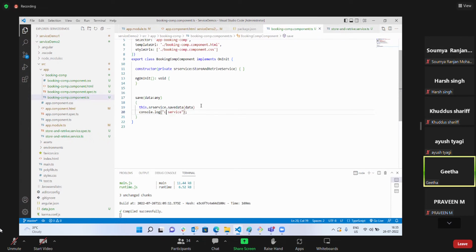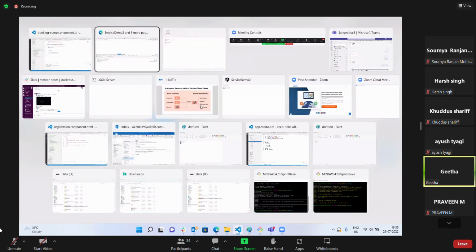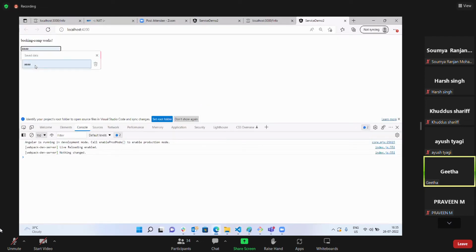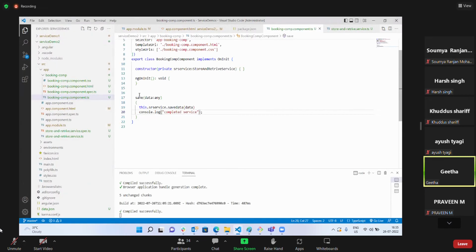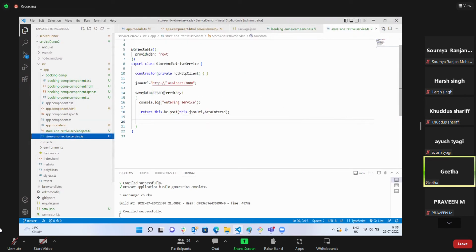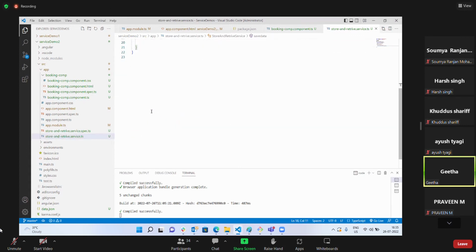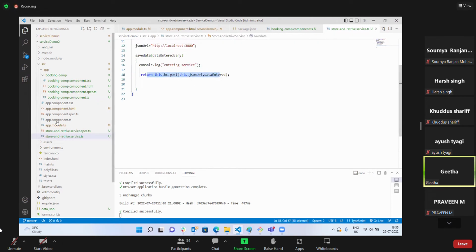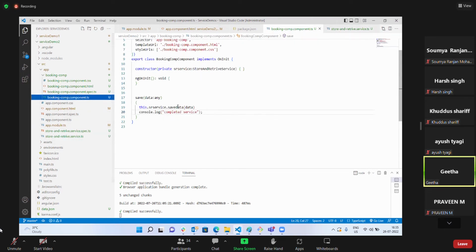I'll write completed service. Now again I'll enter and submit. It is saying completed service. Means what? From my TS booking component.ts, it is calling my service. Service is executed. This post request is sent. It is coming back to the calling environment, and then this line is executed.